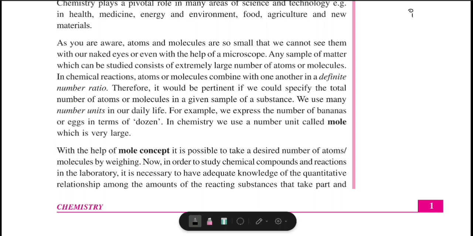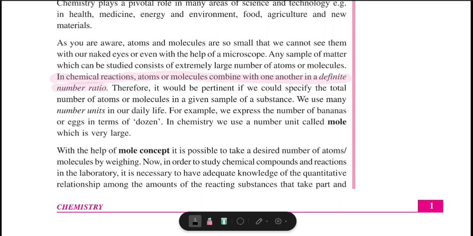Now, matter in our surrounding is made of atoms and molecules, right? Atoms are very small, very tiny, so that we can barely see them. Any sample of matter which we study contains a large number of atoms. So the first thing you need to know is that in a chemical reaction, atoms or molecules combine with one another in a definite number ratio.